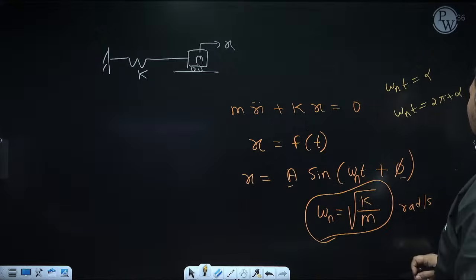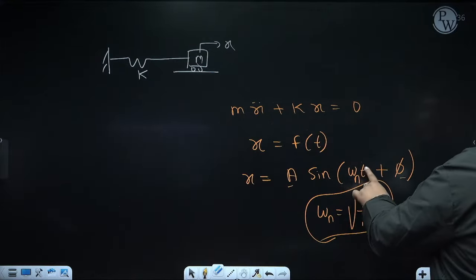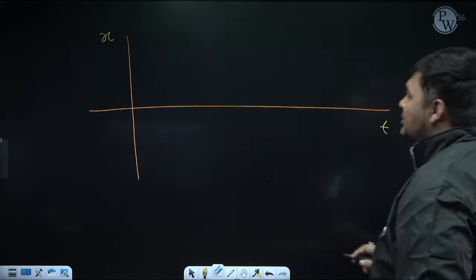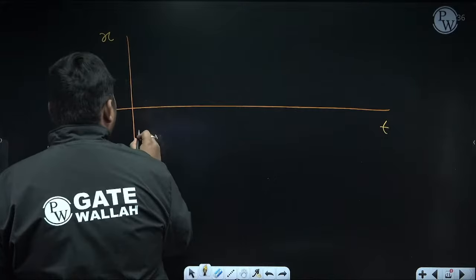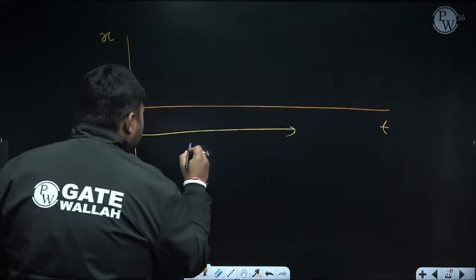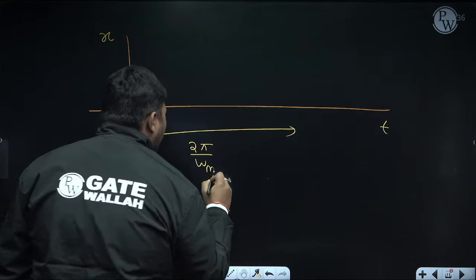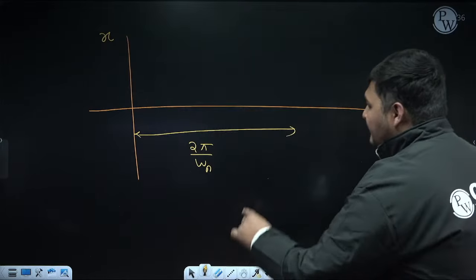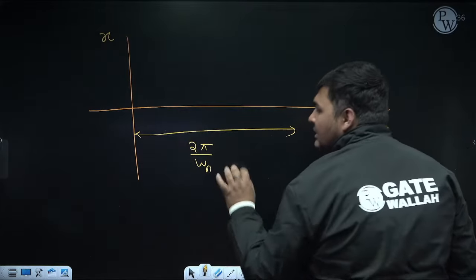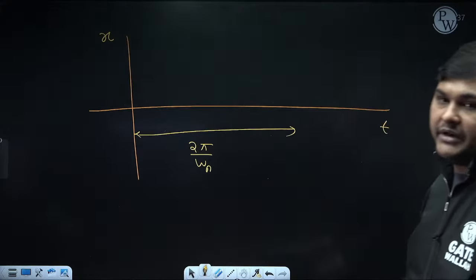So can I say whenever omega n into t is 2 pi, this equation will repeat. Whenever omega n t is 2 pi, time is equal to 2 pi by omega n. So after every such interval, this equation of x will repeat.